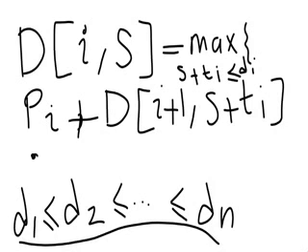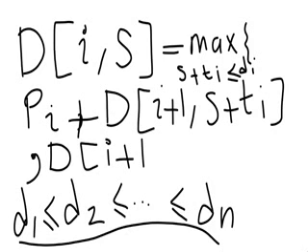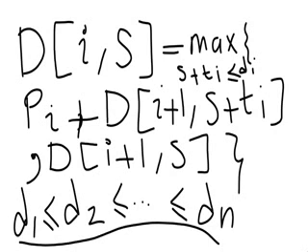But the other case is that I don't deliver package I, so now I again have to consider packages from I plus 1 to N, and my time will not change because, well, I haven't spent any time on delivering any packages. So this would be our recursive relation here. Either I decide to deliver a package I, in which case I will get this, or I decide not to, in which case I will get this.